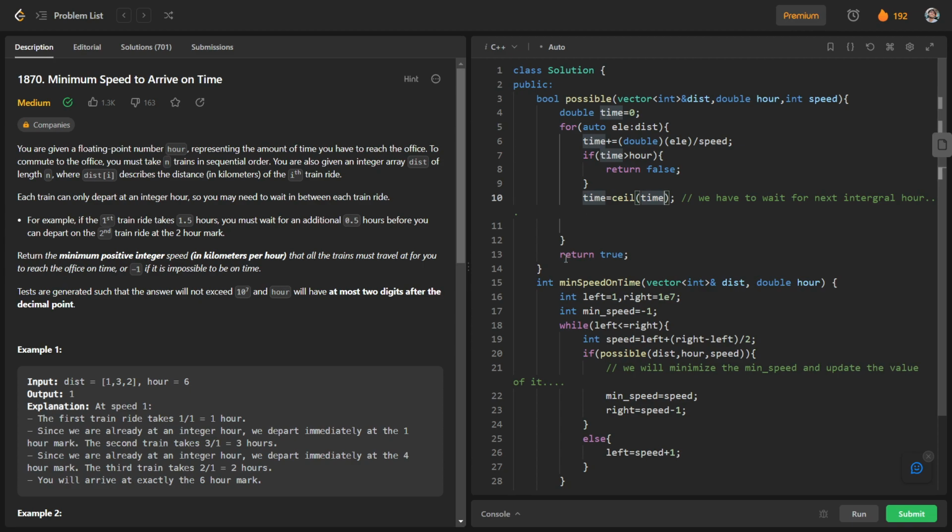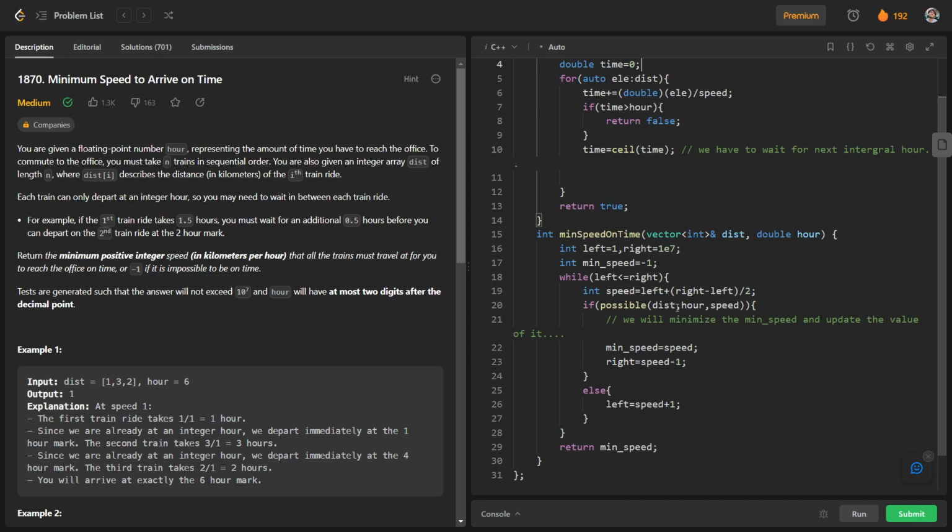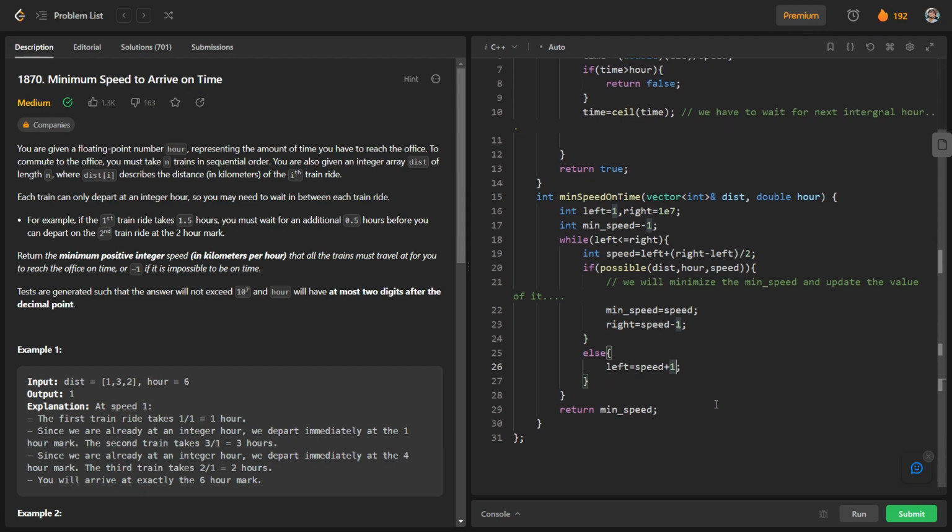And after that, we just return true if it has not returned false in any case. That means the person is able to reach the office on time when traveling with this speed. And here we have checked whether for this particular speed it is possible to reach the office on time, and if it is possible, we store the value of min speed as speed, and we check for the lower values of speed. That's why I have written right is equal to speed - 1, and otherwise we check for higher values of speed, greater than this particular speed. So left is equal to speed + 1, and finally we just return the minimum speed. So in this way this question has been solved.